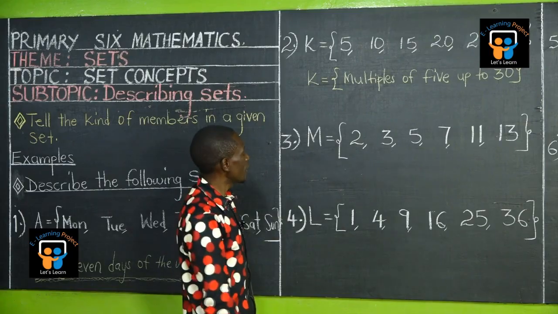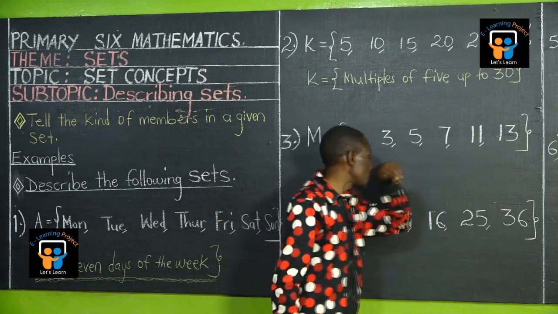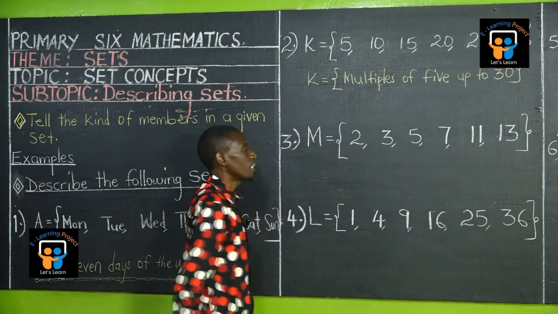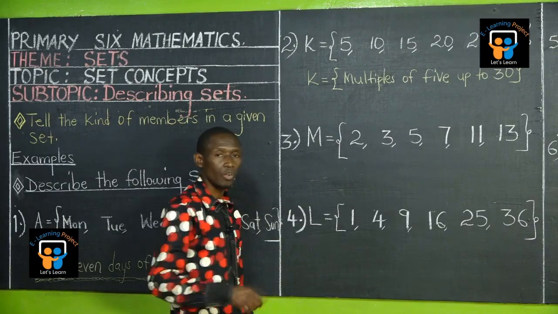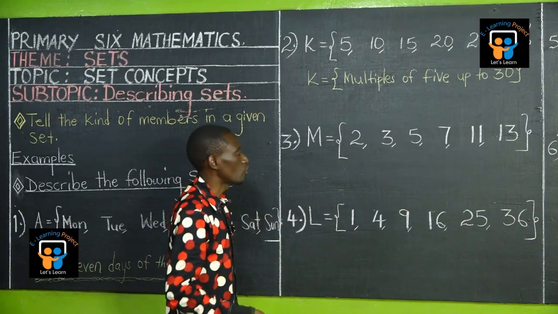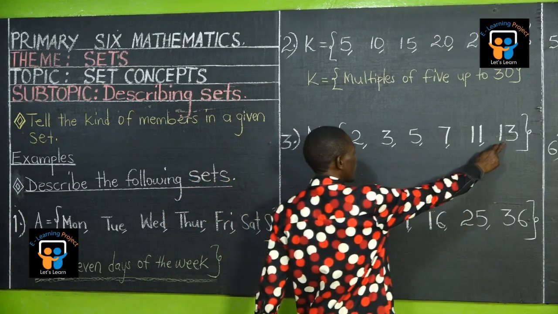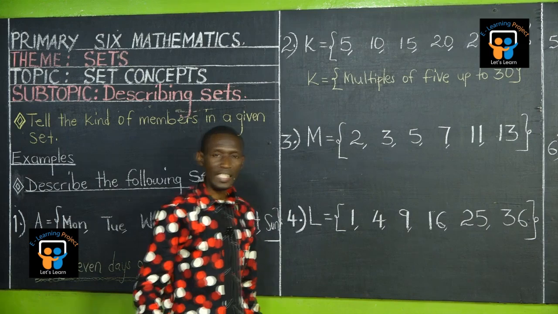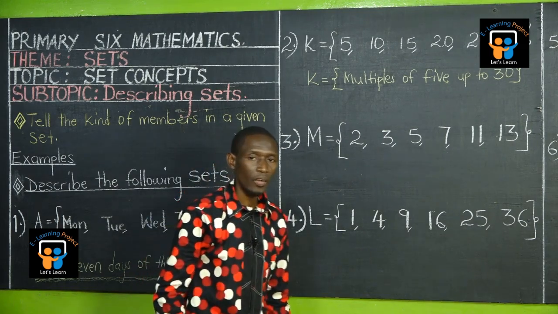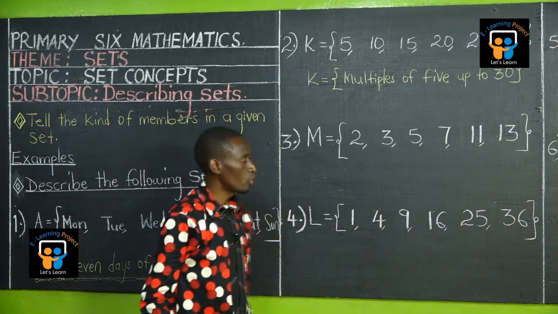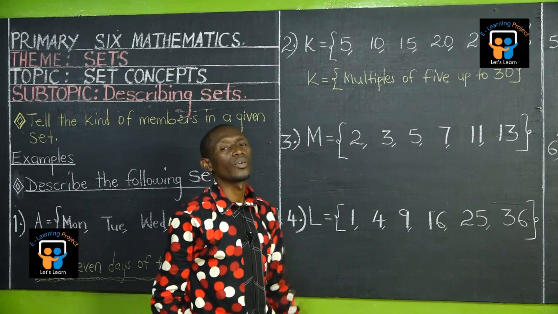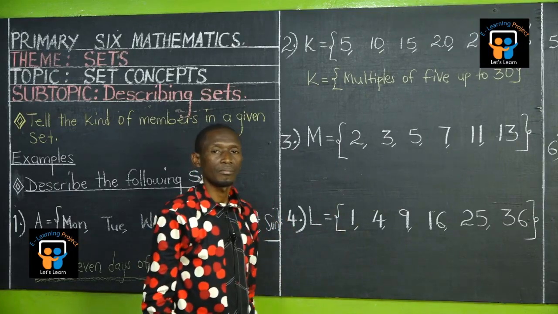Since they are prime numbers, we are going to describe set M as a set of prime numbers, but not all prime numbers in the world, because we've stopped on 13. Therefore, who can tell, how can you write this one? Because we've not written all the prime numbers in the world. We've stopped on 13.